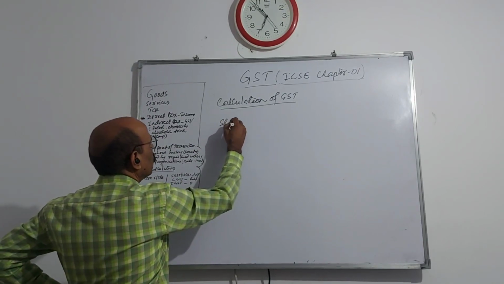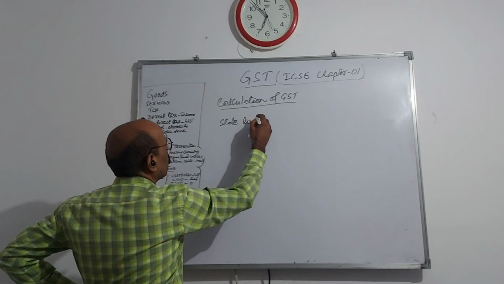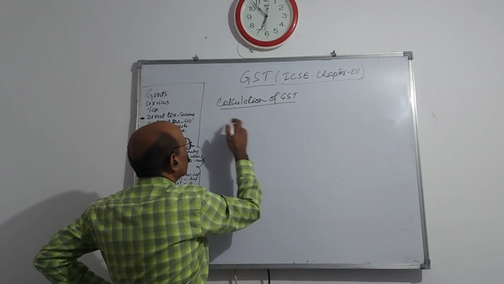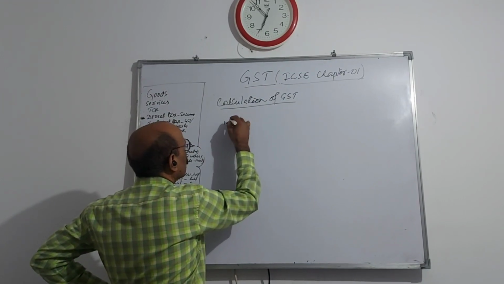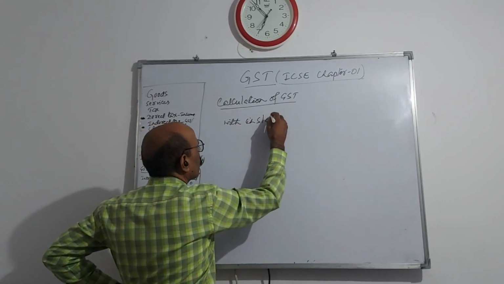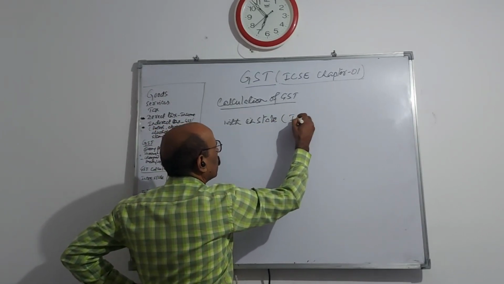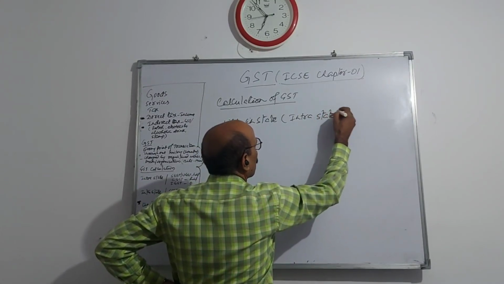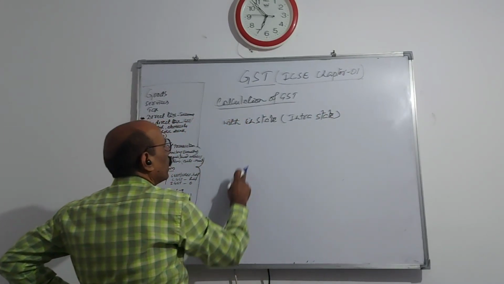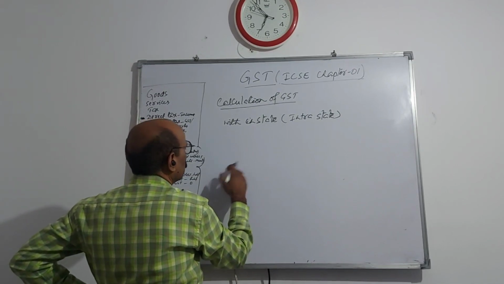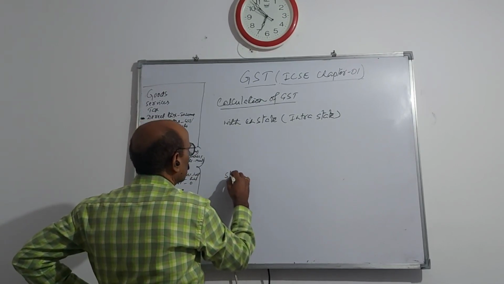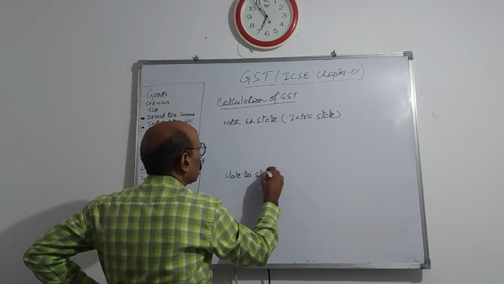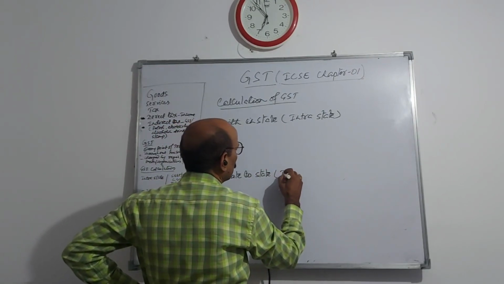First, within the state, not state to state, and this is called intra-state. Another is the transaction from state to state, meaning one state to another state. This is called inter-state.